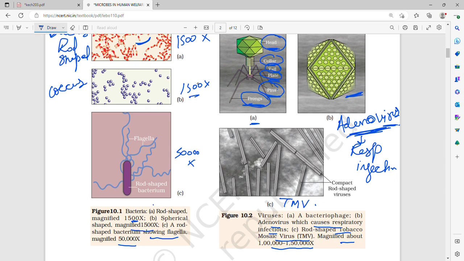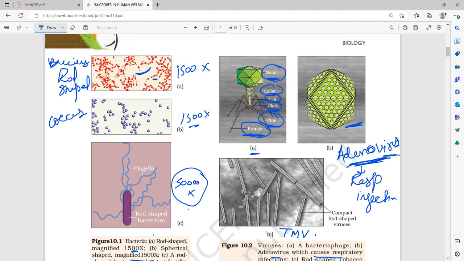Then the third one is a rod-shaped bacterium, Bacillus, having flagella, but this is at 50,000x. Each single one is over here with flagella. It is the rod-shaped bacterium Bacillus at 50,000x. This is how it looks.